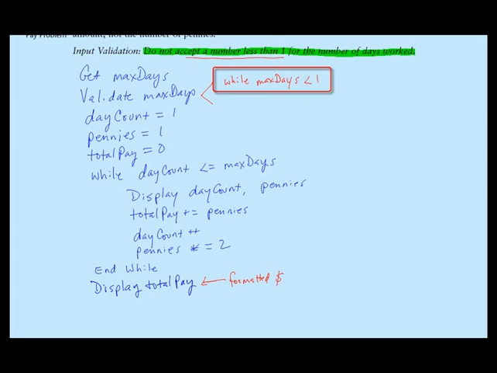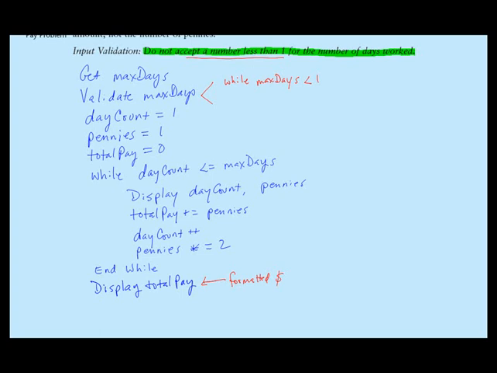Recall that the while loop is a pre-test loop, which means that it tests its Boolean expression before each iteration. Now, if the Boolean expression is false to begin with, the while loop will not iterate at all. So this while loop will only iterate if max days is less than 1.